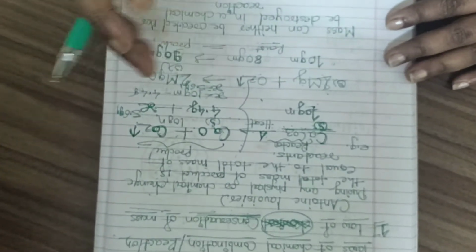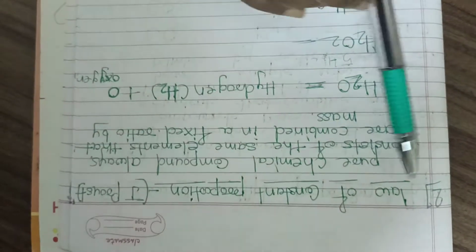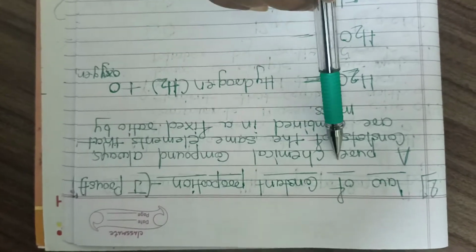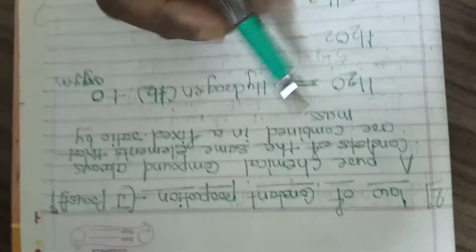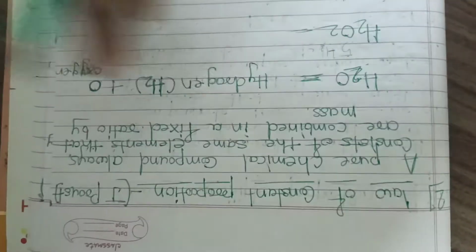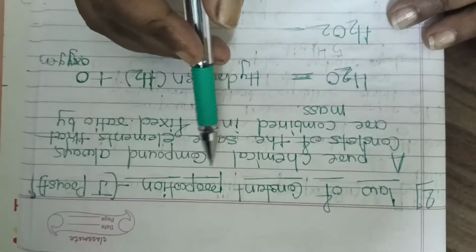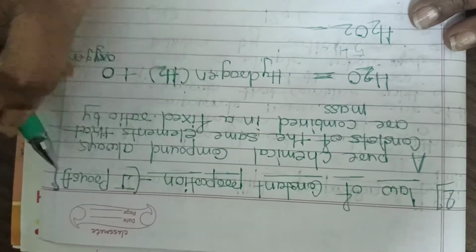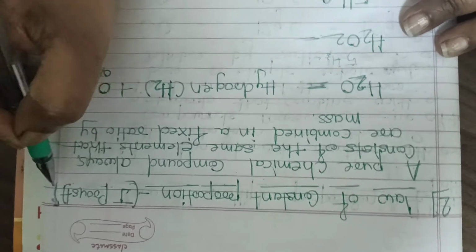Now we will go for the second law of chemical combination. When two chemicals combine with each other, or when one chemical is decomposed, that is also a chemical reaction. So we are going to talk about the second law of chemical combination, which was given by John Proust.